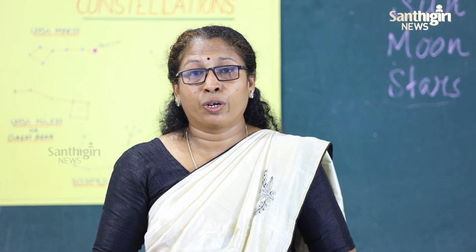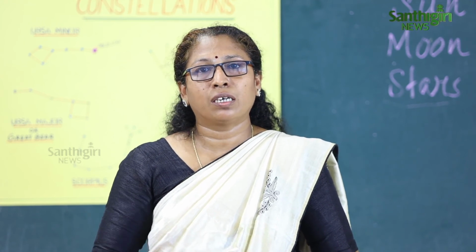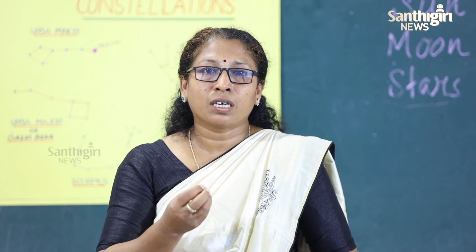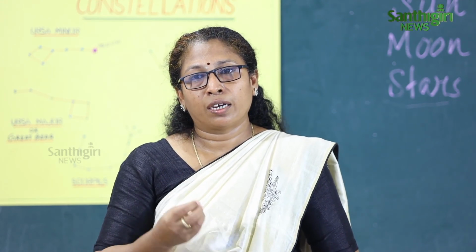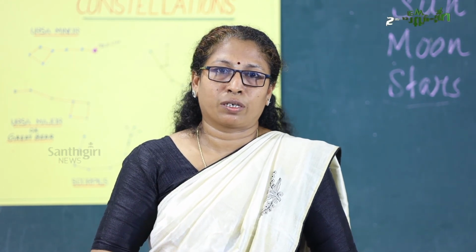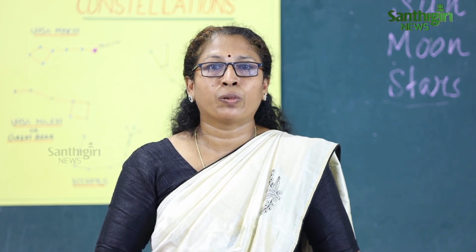Important constellations are the Great Bear, that is the clearest constellation, otherwise known as Saptarshi. Another one is Orion, Ursa Minor, Leo, Scorpius, all these are constellations. Another important star among these is the pole star. Always we can see this pole star in the north, and in ancient times people used this to know the direction. Once we identify any one direction, we can identify the other directions easily. That is why in the ancient period people used this.